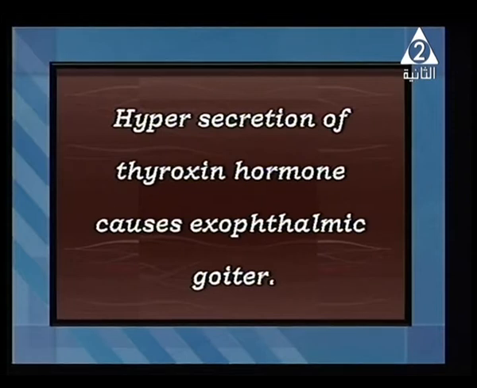Why the extra or hypersecretion of thyroxine hormone? Hyper here means extra, something more than the normal, okay? Hypersecretion of thyroxine hormone causes something called exophthalmic goiter.